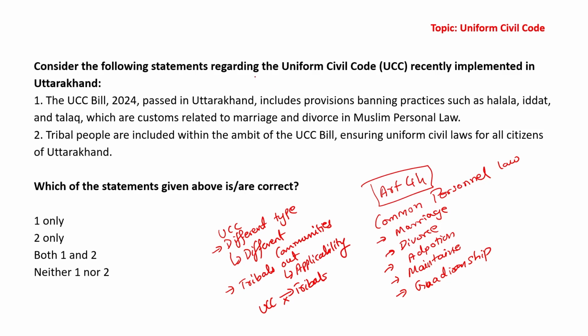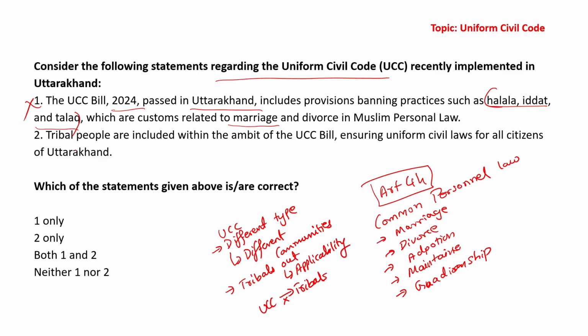Consider the following statements regarding Uniform Civil Code recently implemented in Uttarakhand. The UCC Bill 2024 passed by Uttarakhand includes provisions banning practices such as halala, iddat and talaq, which are customs related to Muslims and divorce in Muslim personal law. Absolutely. Not all types of Muslim marriages are banned, but this type is banned under Uniform Civil Code.